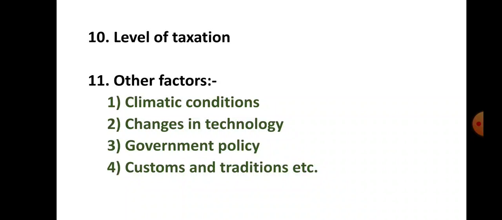Next one is customs and traditions. Social customs and festivals also affect the market demand. Various products like sweets and crackers are more in demand during the Diwali festival. Okay, so customs and traditions also affect market demand. So these are the determinants which affect market demand.